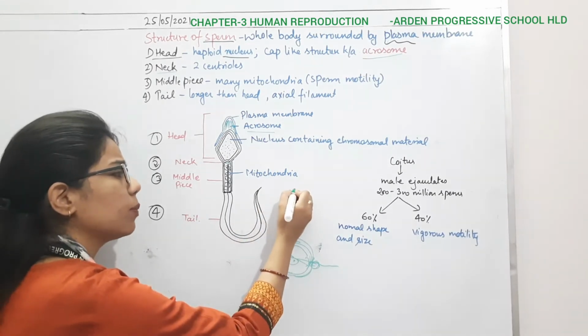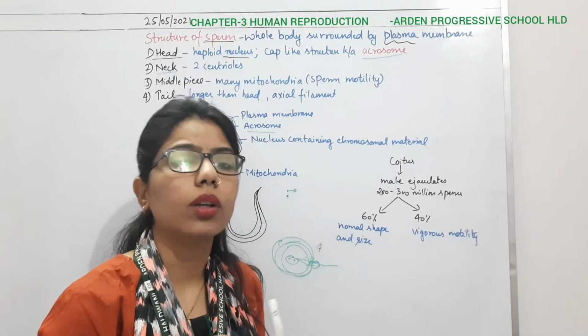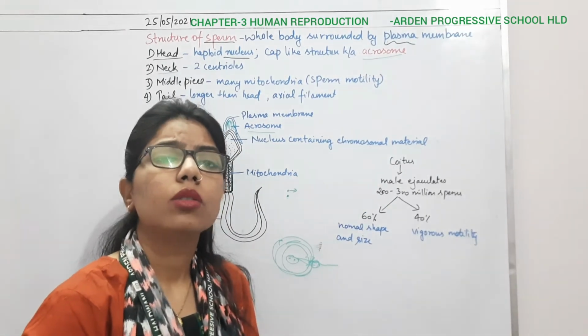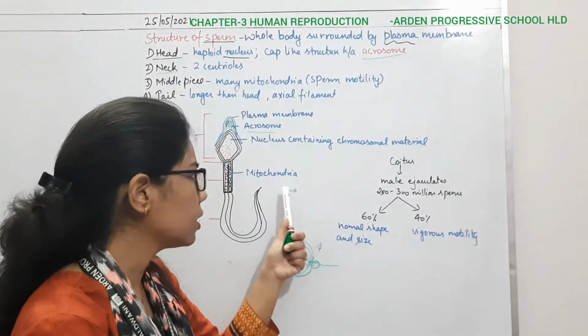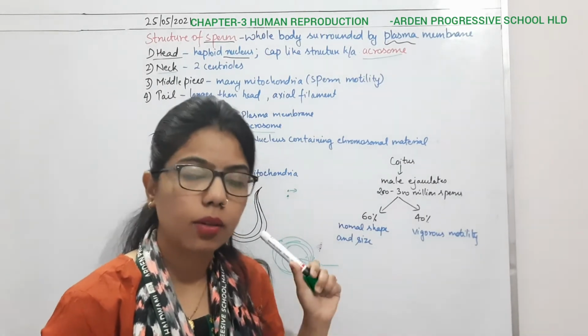So the role of this proximal centriole is important for what? For the zygote. Okay, why? Because when it fuses with the ovum, there will be cleavage in the zygote. So at that time this centriole is going to help with the proper cleavage in the zygote.